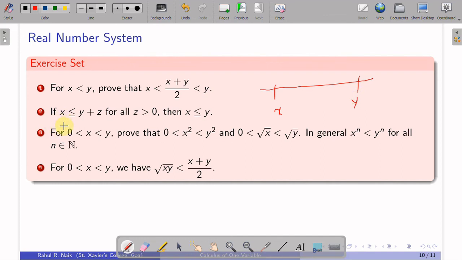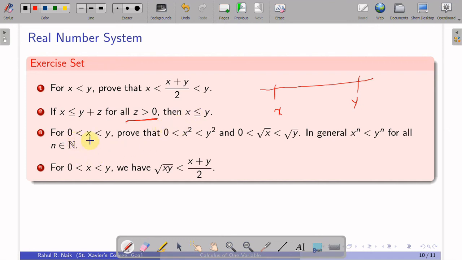Now this is something very important. Whenever x is less than or equal to y plus z, for all z greater than 0, in that case we can simply write that x is always less than or equal to y. This is a bit surprising, but it is a very true and very important property.